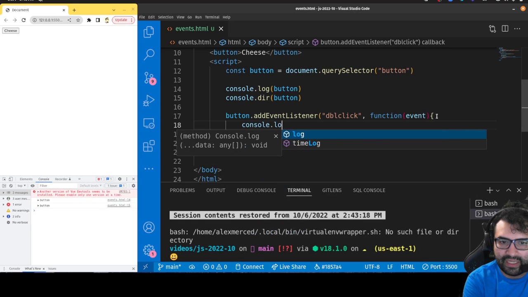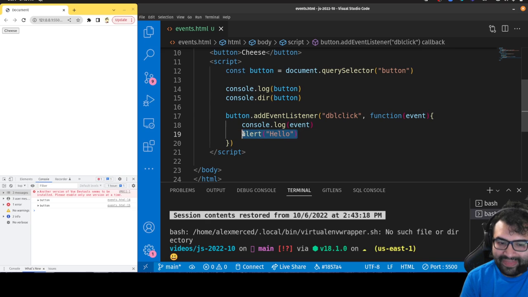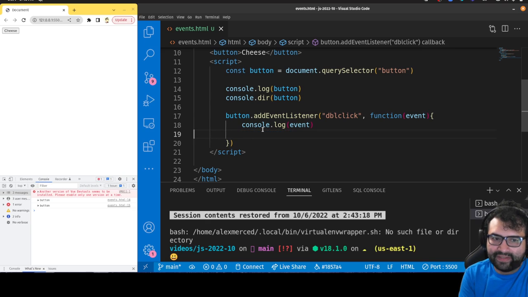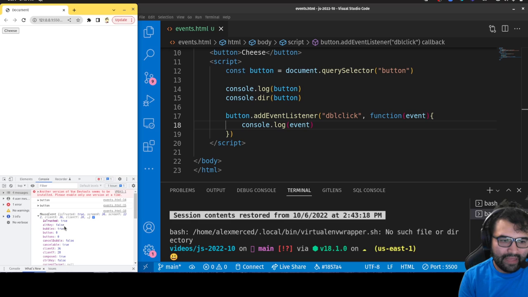And let's console.log the event object, because that gets generated when the event happens and it gives you information about the event. For example, if I double click, I see this event get generated, and I see it's a mouse event, and I can then open up the object, and there's all this information.